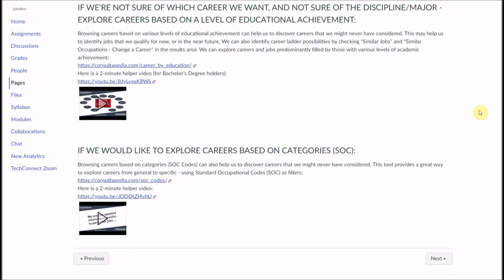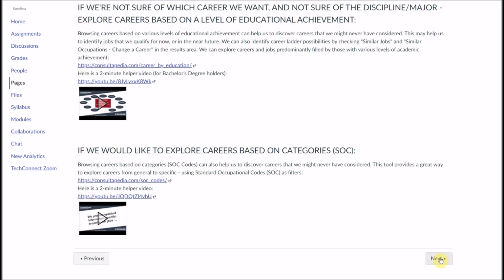The last one, of course, filters through the different types of positions based on SOC code. This allows them to slowly but surely filter through and become increasingly specific about the type of job and career that they may choose. There are over 1,000 to choose from, so this really allows them to wander around, experiment, and find many occupations and careers that perhaps they never even knew existed.